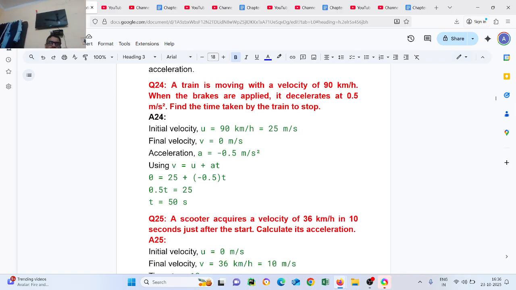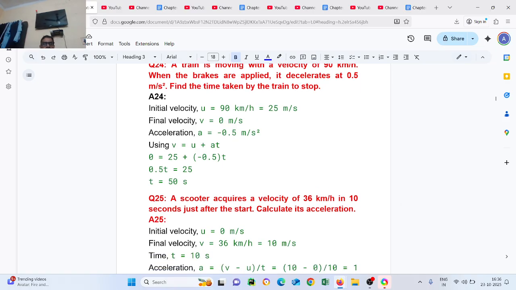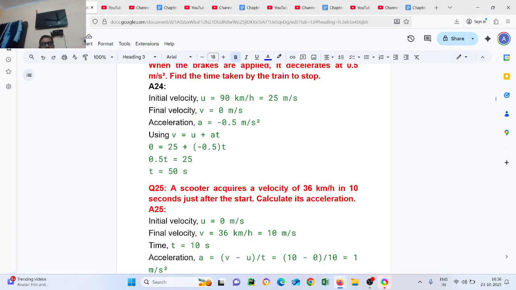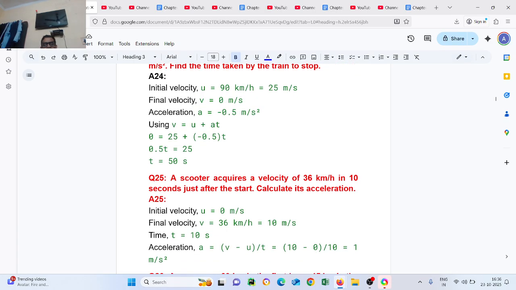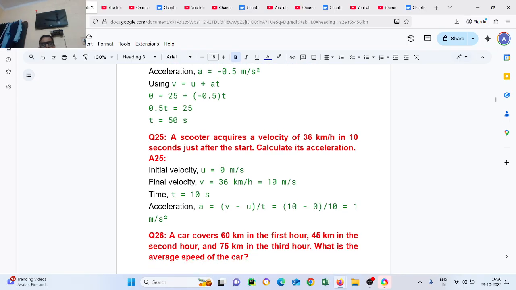Question number 25. A scooter acquires a velocity of 36 km per hour in 10 seconds just after the start. Calculate the acceleration. Initial velocity u = 0, final velocity v = 36 km per hour. We will change this into meter per second by multiplying by 5/18, so it becomes 10 meter per second. Time t = 10 seconds. Acceleration a = (v - u) upon t. So (10 - 0) upon 10 = 1 meter per second squared is the answer.